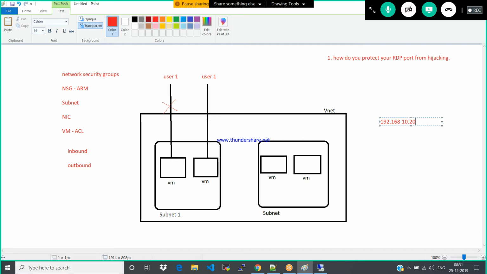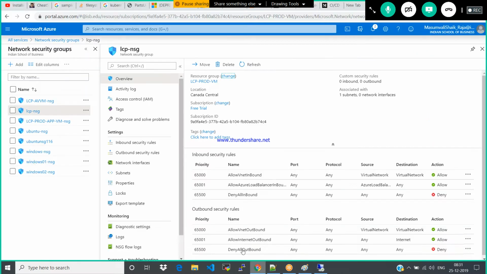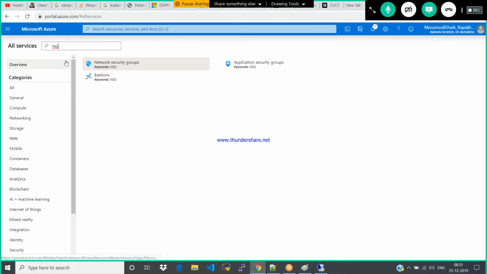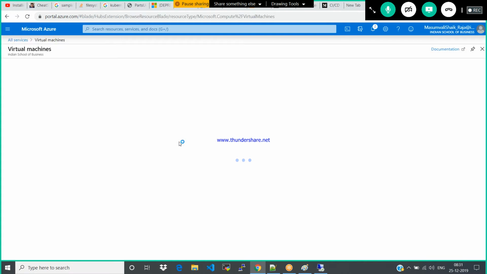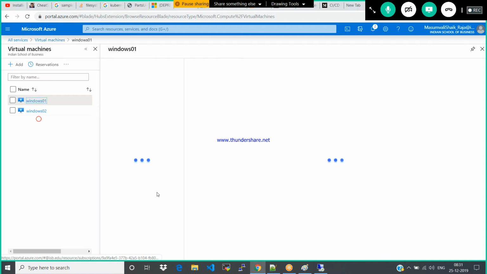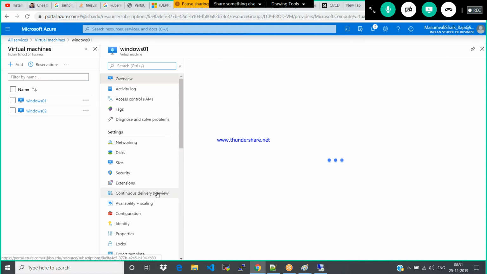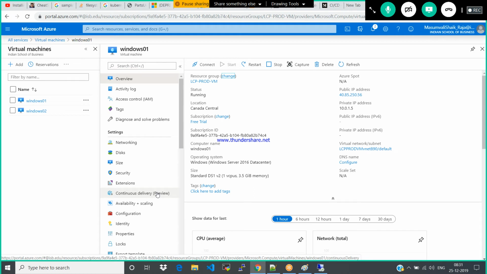Now, I would like to give access for this IP address only to a particular service. It shouldn't be allowed to access any other virtual machine. I would like to allow 192.168.10.20 to this Windows VM only. The particular IP address should get access to this Windows machine. Is it possible or not?